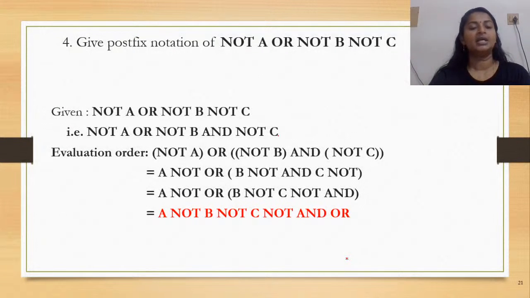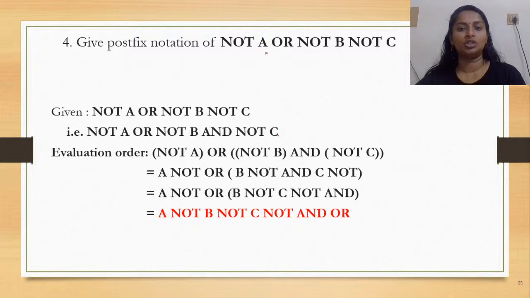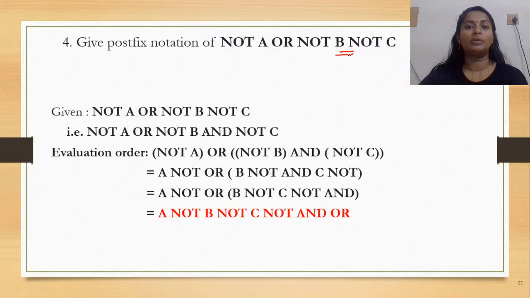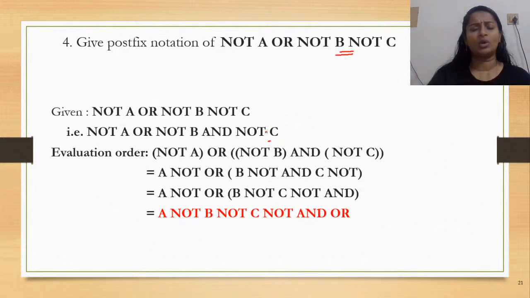Now let us see this. So you're given an expression: not A or not B and not C. Whenever you're given something like this, you need to understand that the operator and is there in between not B and not C. So I write the entire expression. The first thing I need to find is the evaluation order. We just saw that not has to be given the highest priority.